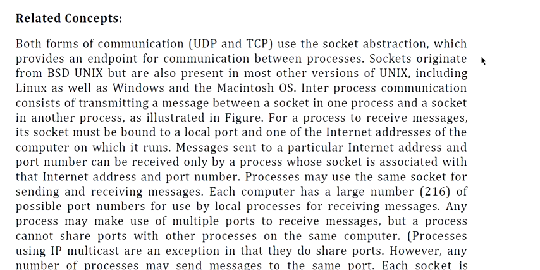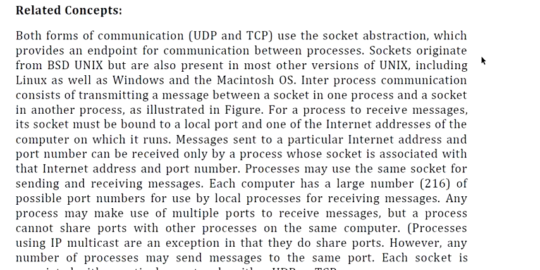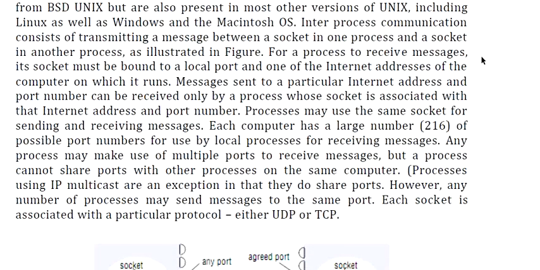Each computer has a large number, that is 2^16, of possible port numbers for use by local processes for receiving messages. Any process may make use of multiple ports to receive messages, but a process cannot share a port with other processes on the same computer. Processes that use IP multicast are an exception in that they do share ports. However, any number of processes may send messages to the same port. Each socket is associated with a particular protocol, either UDP or TCP.